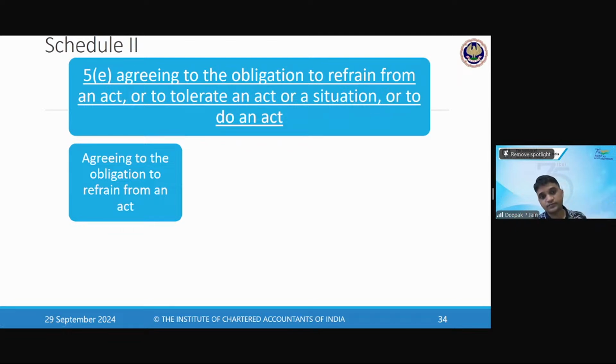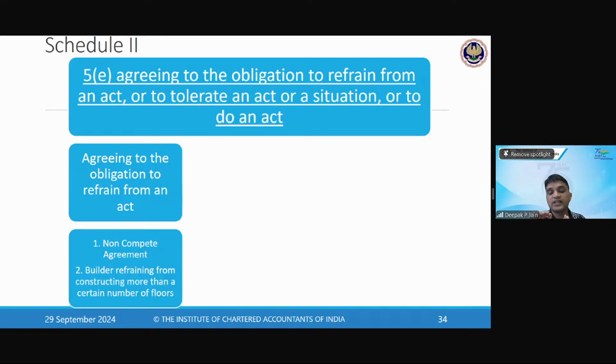First is agreeing to the obligation to refrain from an act. I am doing some act is a positive act, that is supply. I am agreeing to an obligation to refrain from something. So I am agreeing that I will not do something. That is also a supply.